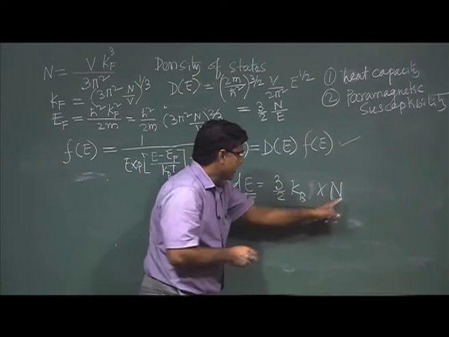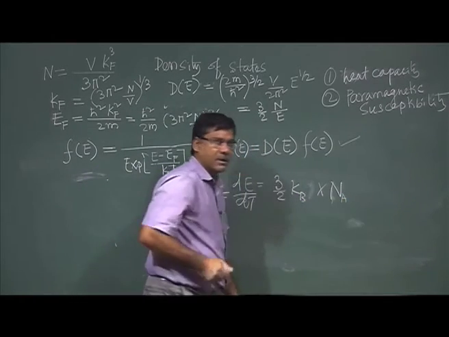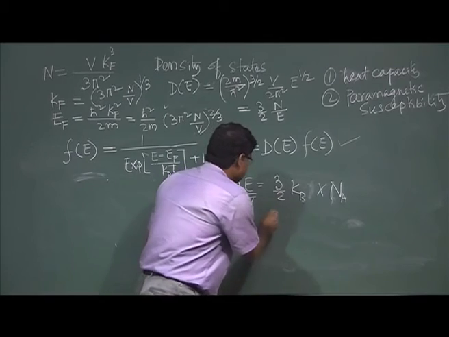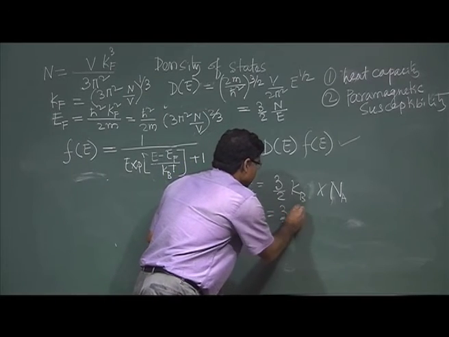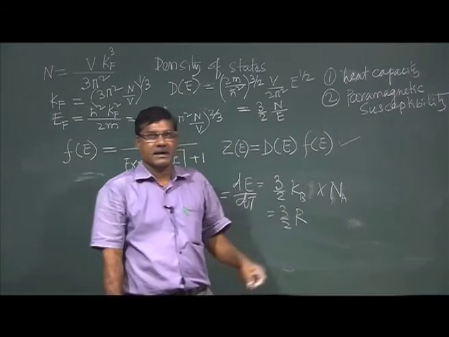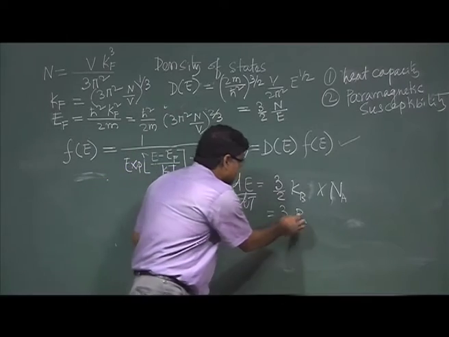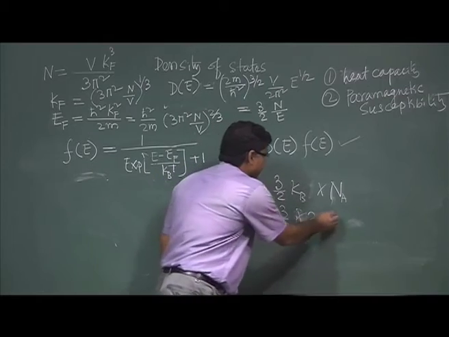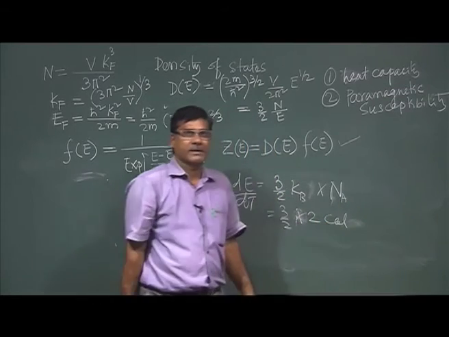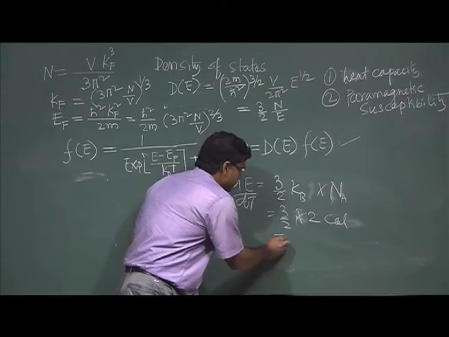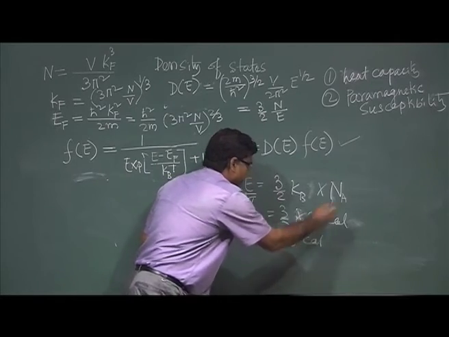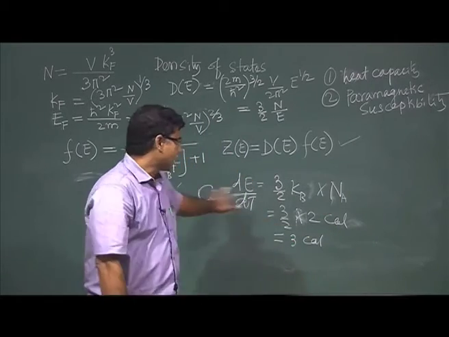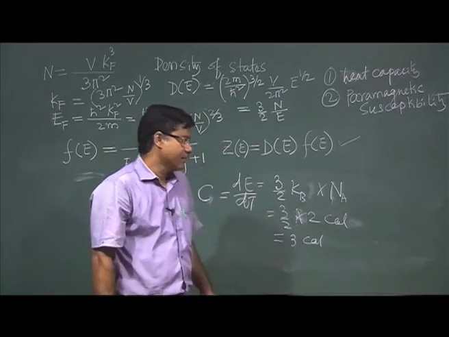So, then it will be N_A, Avogadro number. So, this is 3 by 2 R, the gas constant. This gas constant R is 2 calorie, right. So, it gives 3 calorie per gram per temperature, okay.